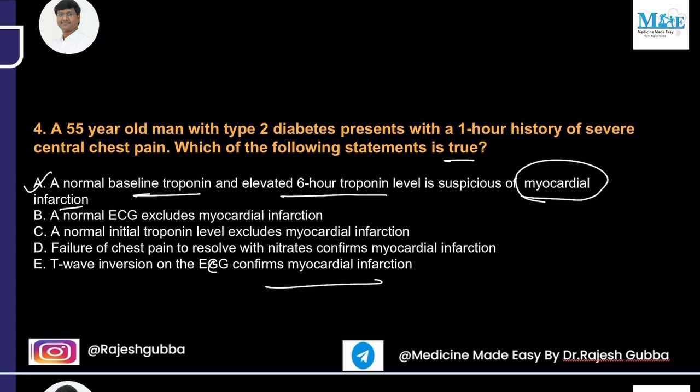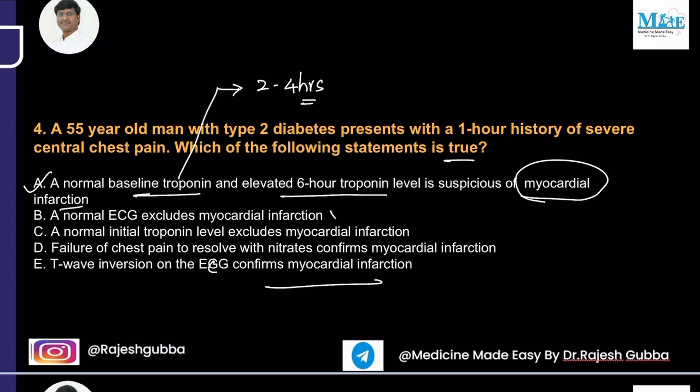That's a true statement. Because troponin takes nearly 2 to 4 hours to become elevated, you need to check the baseline troponin and an elevated 6-hour troponin. That will definitely confirm the myocardial infarction.